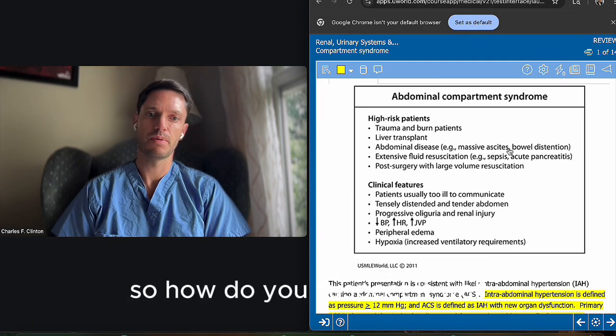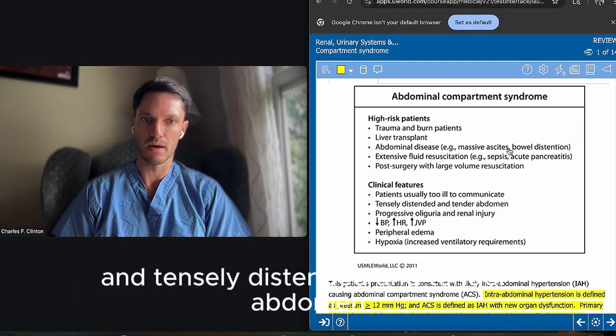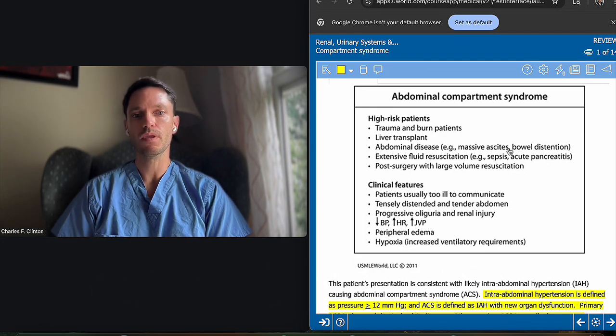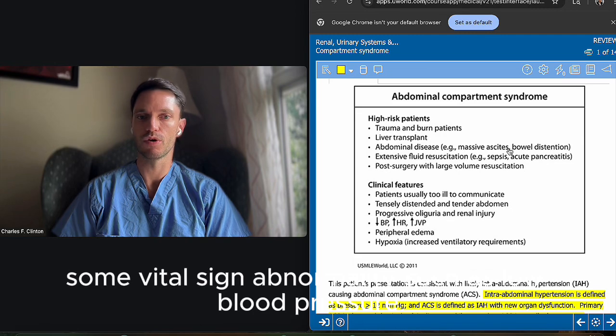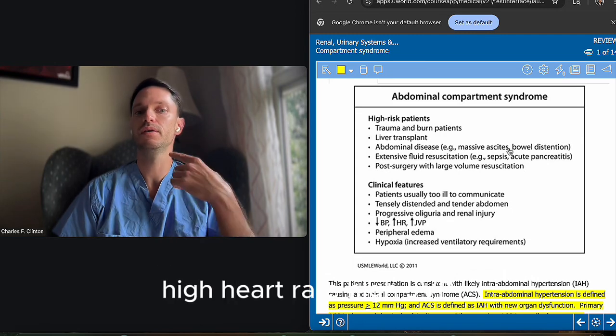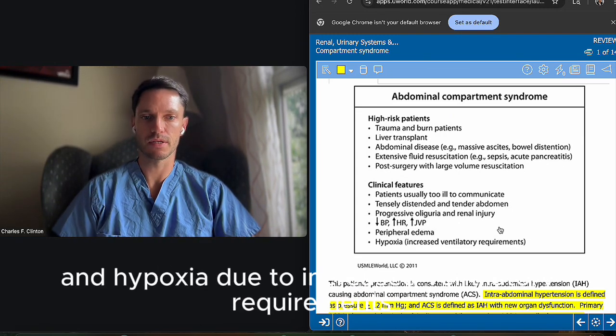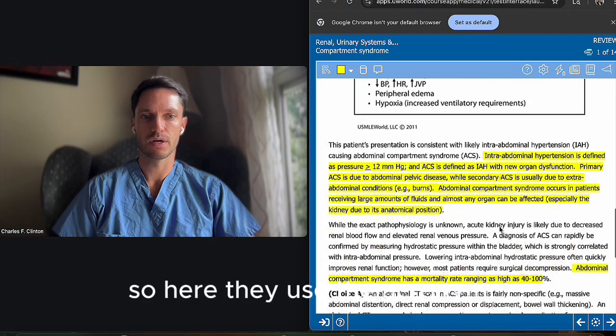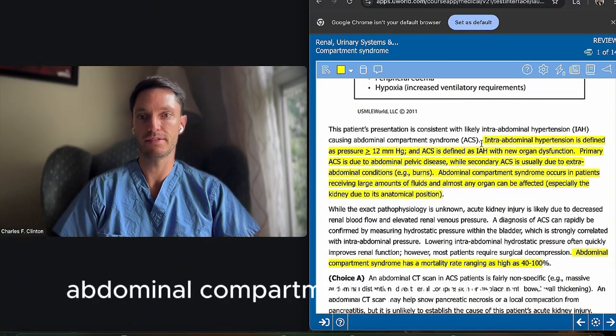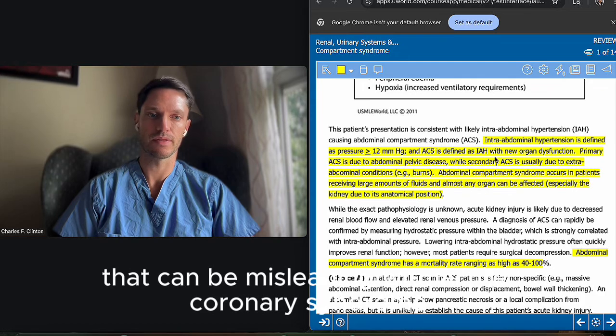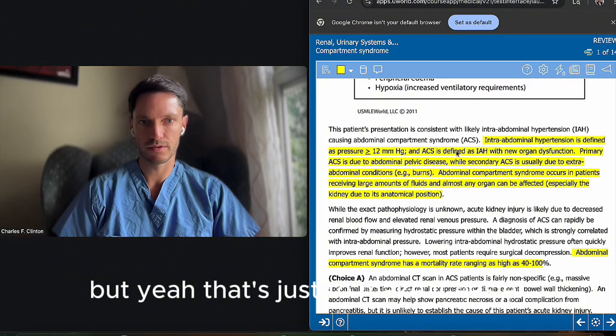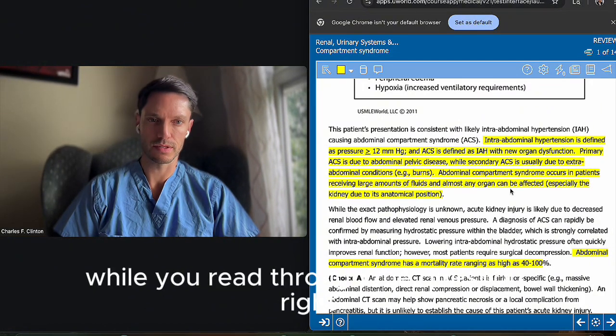And there are some clinical features. So how do you suspect it? Well, patients usually too ill to communicate, tensely distended and tender abdomen, progressive oliguria and renal injury. Of course, some vital sign abnormalities such as low blood pressure, high heart rate, high JVP, peripheral edema, and hypoxia due to increased ventilatory requirements. So here they use the acronym abdominal compartment syndrome, ACS. Of course, that can be misleading with acute coronary syndrome, but yeah, that's just to make it easier while you read through the question, right?